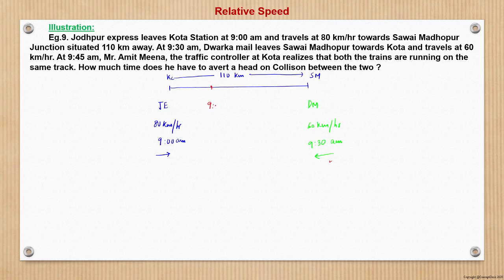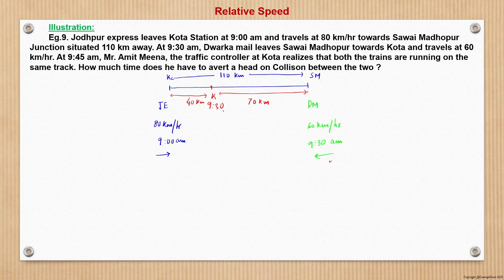So let us see what happens at 9:30. At 9:30, this Jodhpur Express is here. Let us suppose this is at point K. So this distance becomes what? In half an hour, this is 40 kilometers. So now the remaining distance is 70 kilometers, right? That is at 9:30 a.m., in half an hour, Jodhpur Express covers 40 kilometers.